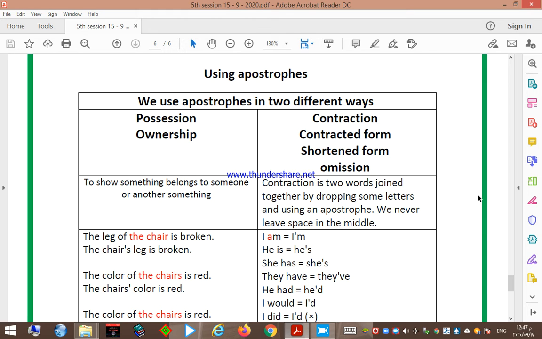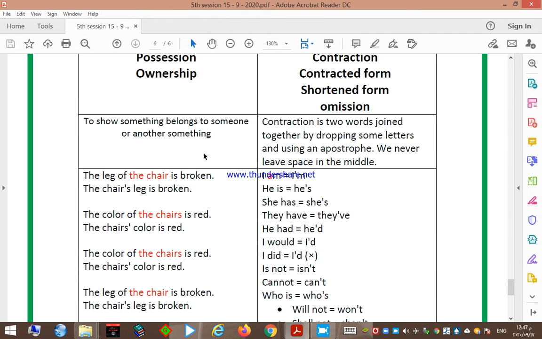We use apostrophes in two different ways. The first one is possession and ownership, which I explained last session. The second way is contraction, also called contracted form, shortened form, or omission. Let's remember what using an apostrophe for possession or ownership means. We use it to show something belongs to someone or something else.